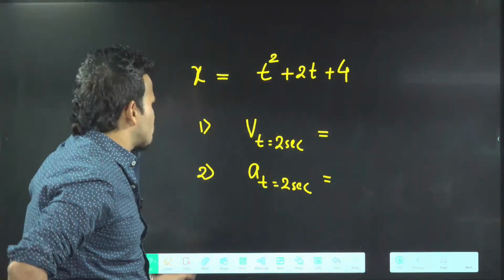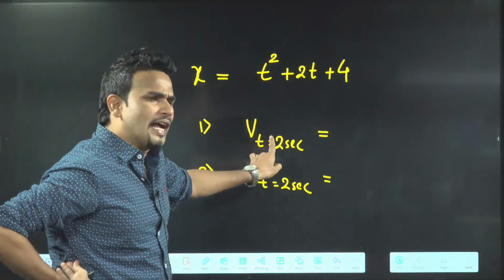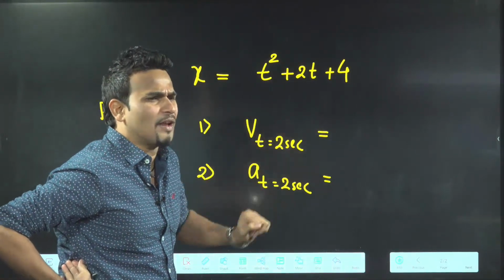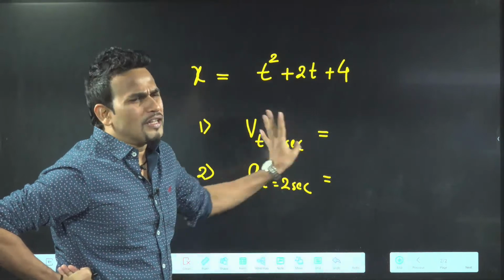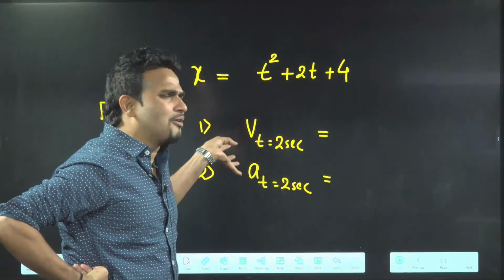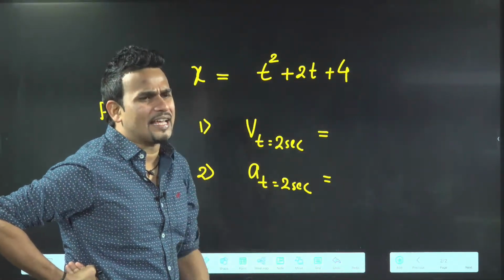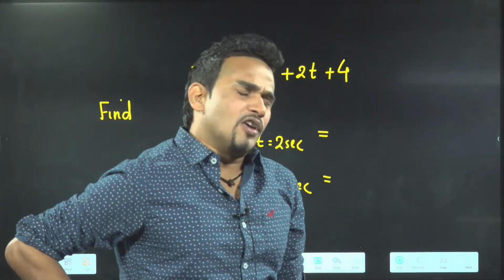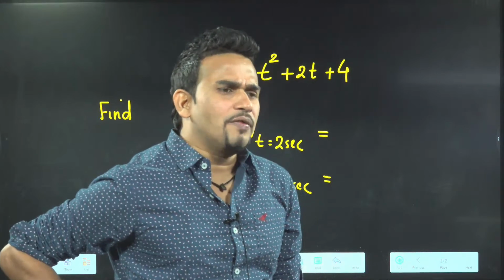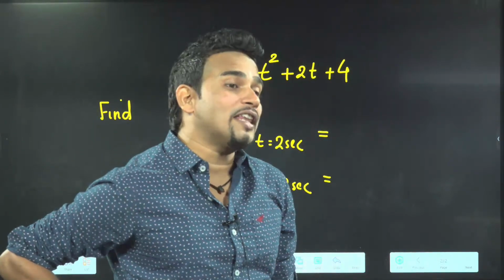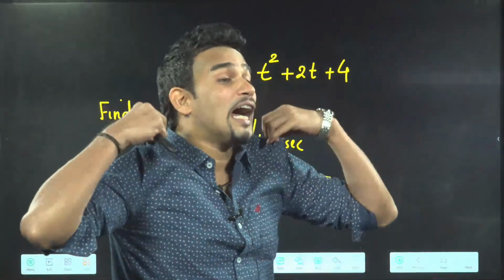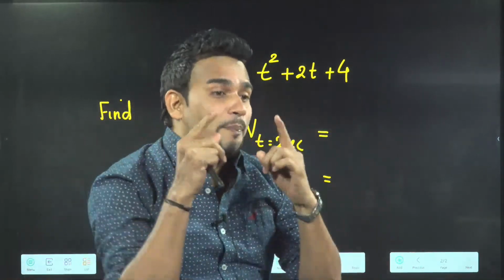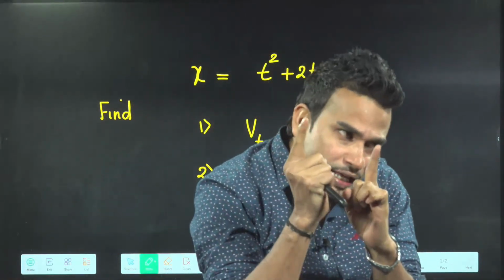Simple question. Tell me how you got to know that they are asking for instantaneous velocity. All of you have differentiated. How did you get to know that we have to calculate instantaneous velocity and instantaneous acceleration? Velocity will come 6 meter per second, acceleration will come 2 meter per second. From where did you get the idea that you have to calculate at a particular instant? This is what I told you in the last class also.